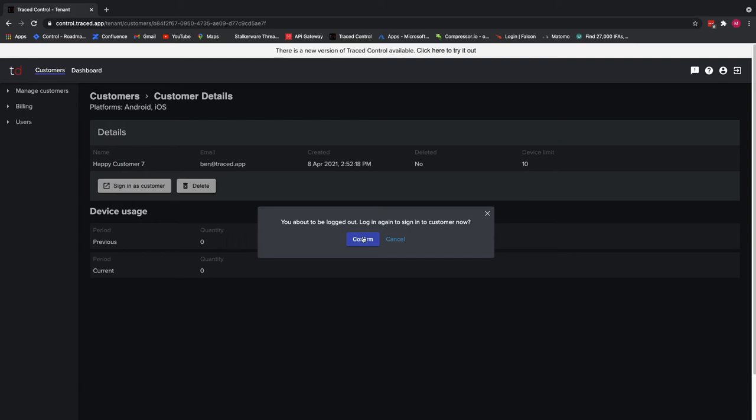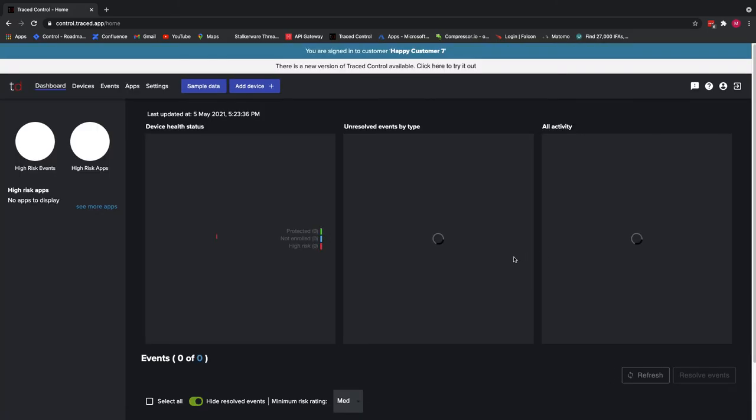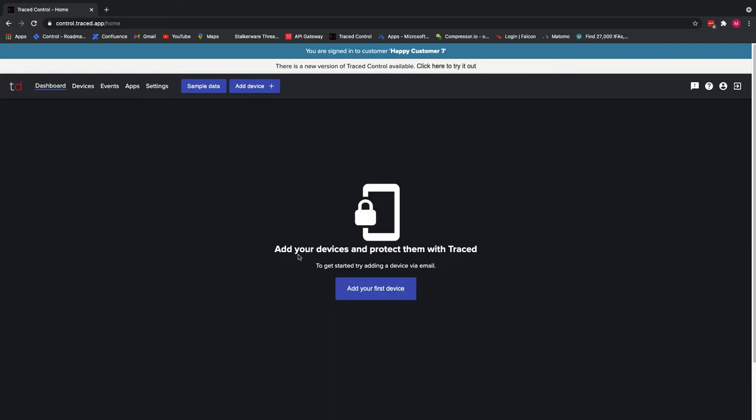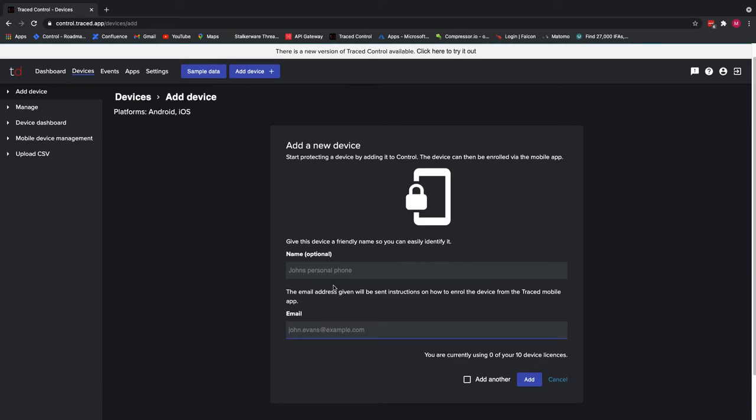So I'll click on sign in as customer. It logs me out in essence from this MSP dashboard. And then immediately when you go to log back in with those same MSP dashboard details, it will then take you immediately through to that specific customer logged in as the MSP tenant admin. So if I then click on add my first device, I'm then able to get started with this particular customer and start adding their devices immediately. This method is the method of adding devices by email. There is also the method of integrating with an EMM or MDM platform to roll out via managed app config, but we'll save that for another demo.